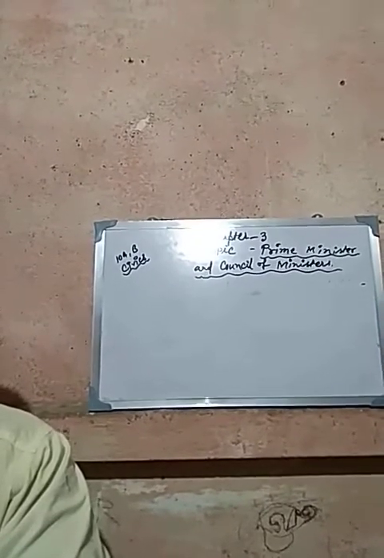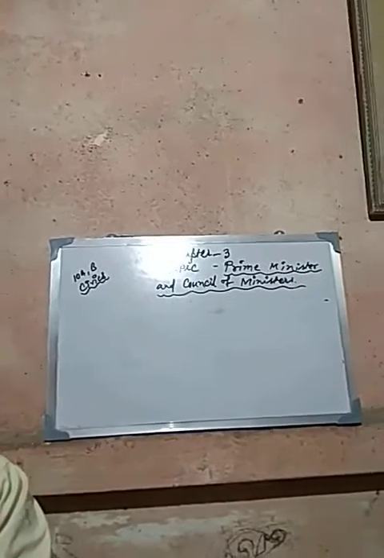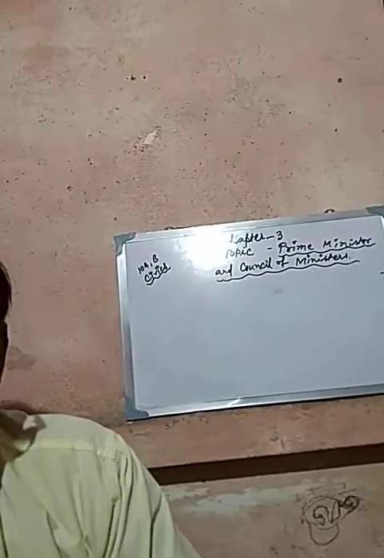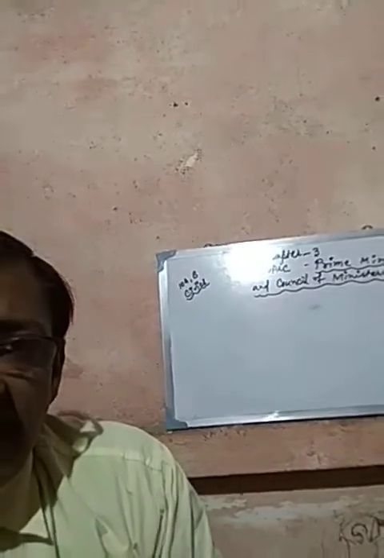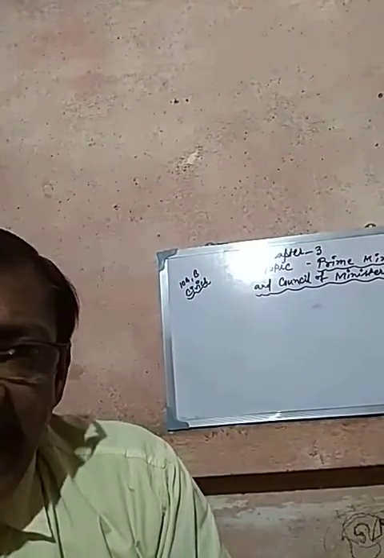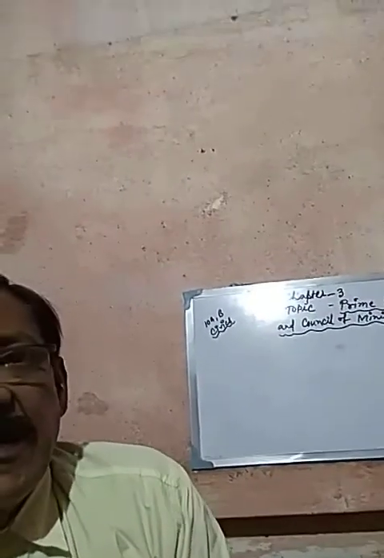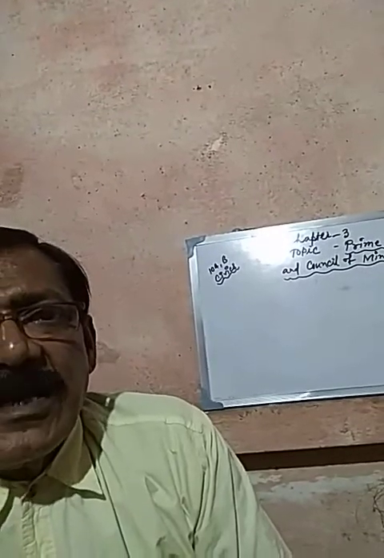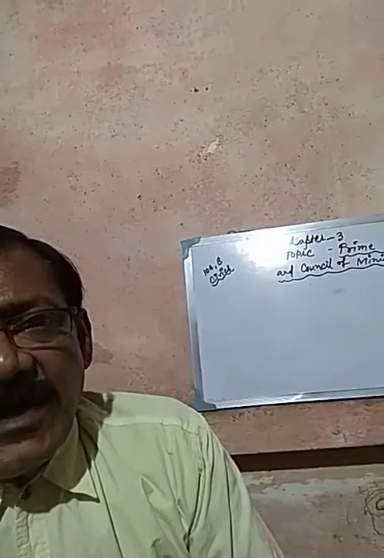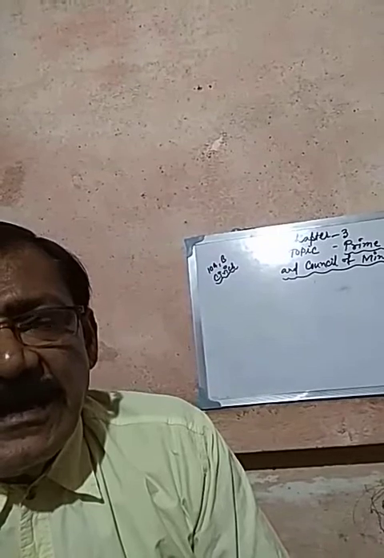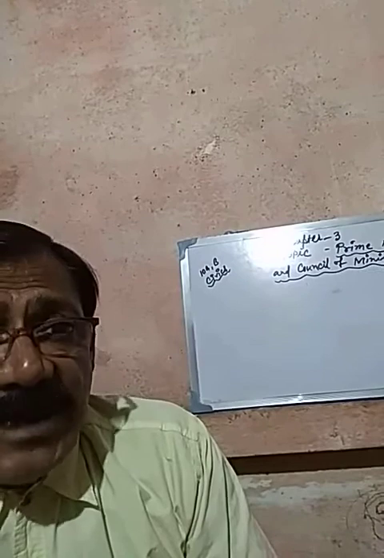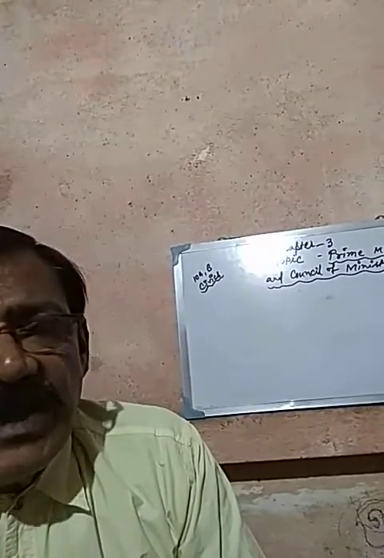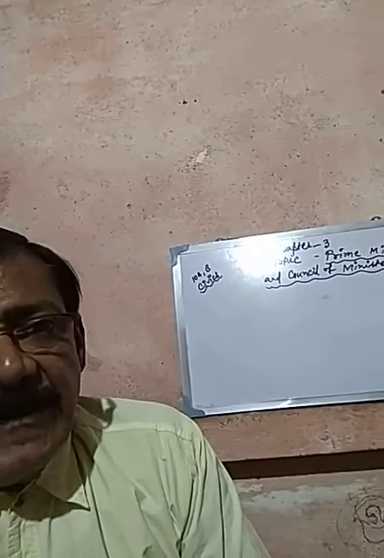If any kind of mistake is committed by the Prime Minister, in consultation with the cabinet ministers the Prime Minister can make up the defect, and then in consultation with the cabinet ministers, the Prime Minister takes the decision. And what decision is taken by the Prime Minister? It is communicated to the President by the Prime Minister himself. But how? In consultation with the cabinet ministers.